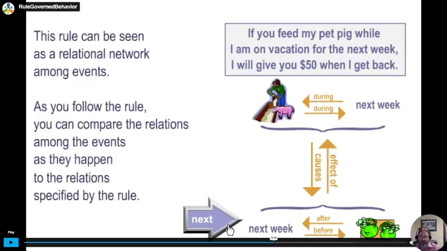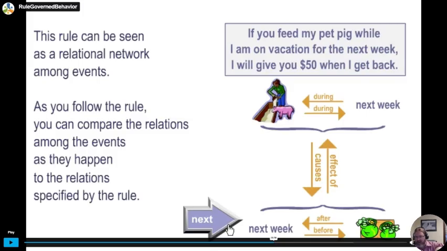So we have at the top, right, the feeding of the pig during the next week becomes the cause of receiving $50 the next week. And by putting it together in this way, by following those principles of mutual entailment and combinatorial entailment and transformation of stimulus functions, all those things that we see in RFT, we can see how a person can come to have an understanding of this rule, even if they've never fed the neighbor's pig before, right? Even if they've never received money from the neighbor before.